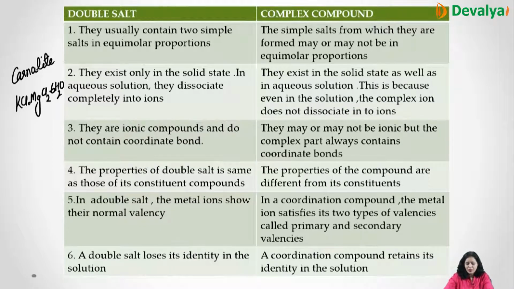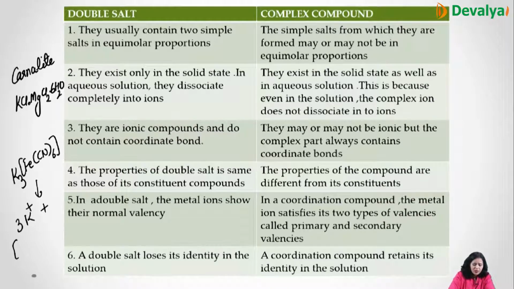But in the complex compound, like you have K3[Fe(CN)6], this is an example of the coordination compound or the complex compound, and when you dissolve it or do some reaction, it changes into 3K+ and [Fe(CN)6]3-. So there the bond between the Fe and CN is intact, and only the K+, which is the primary valency, is moving out. So they are not losing their identity.